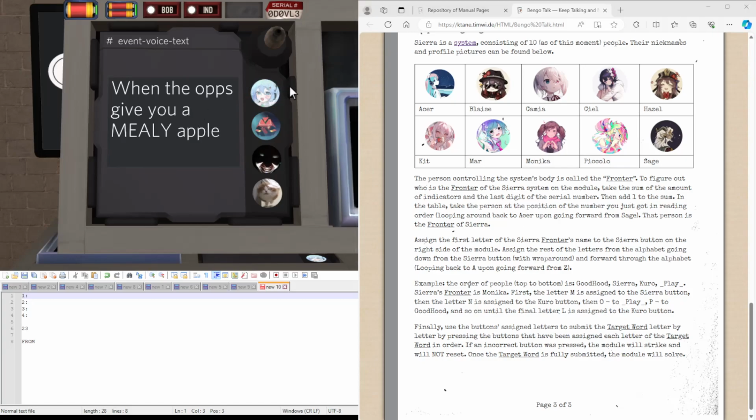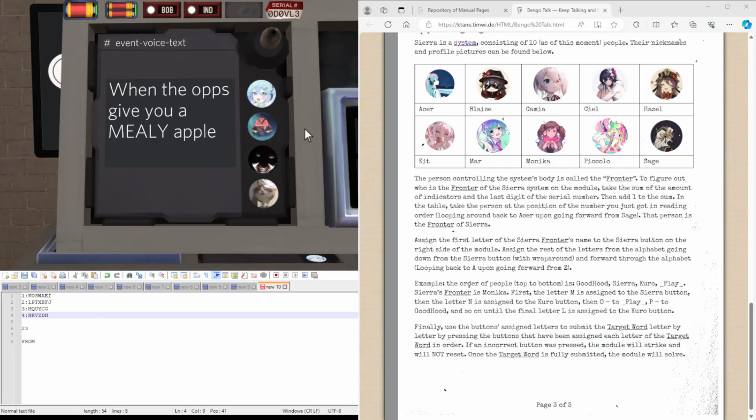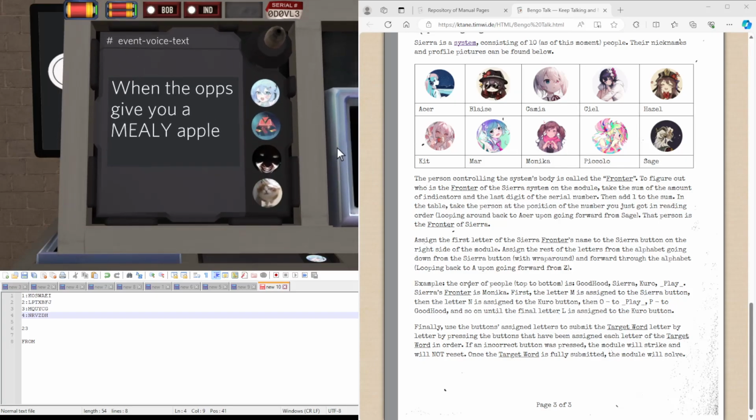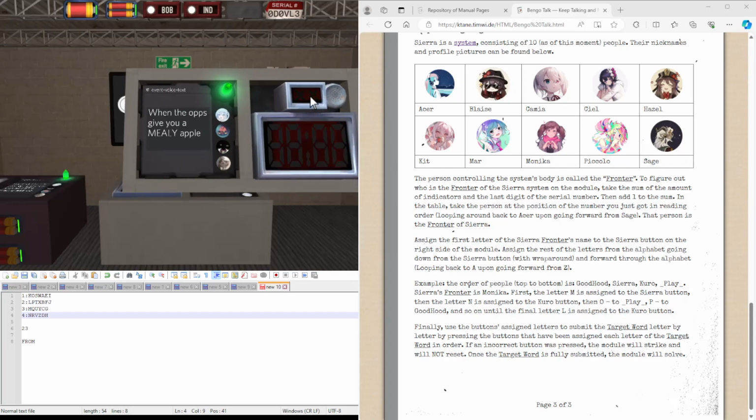So, the 0 button is at the top, so we're going to put a K here, and then assigning as we did previously. X, Y, Z, A, B, C, D, E, F, G, H, I, J. There we go. And spelling out from, we get the second button, the last button, then the top button, and the third button. And we get another sub module.